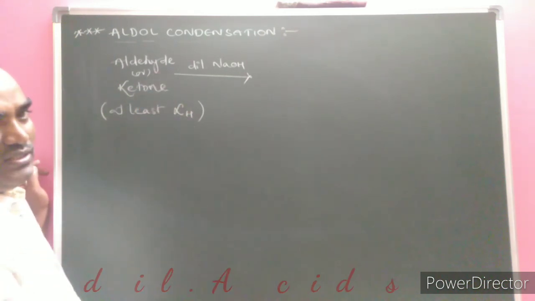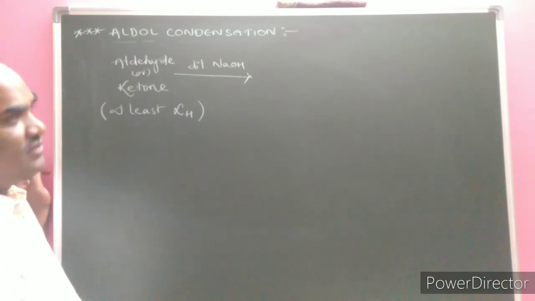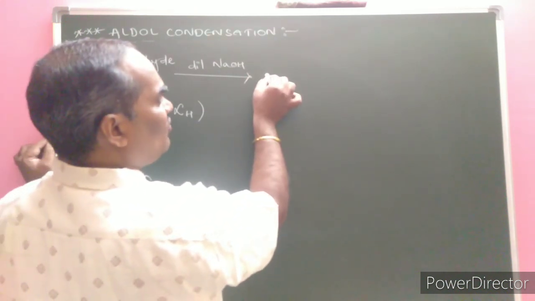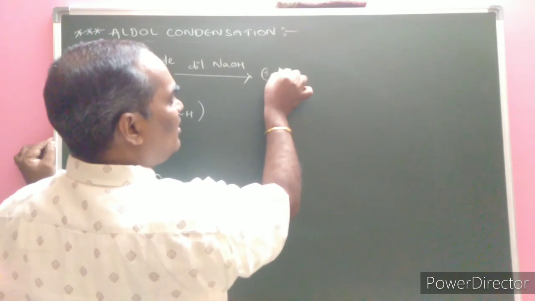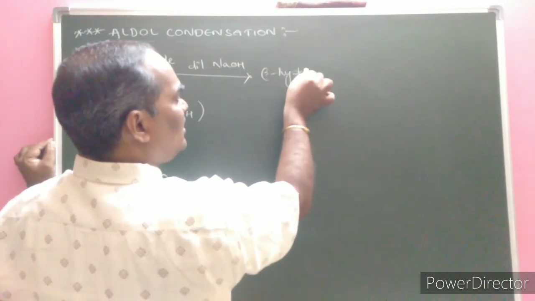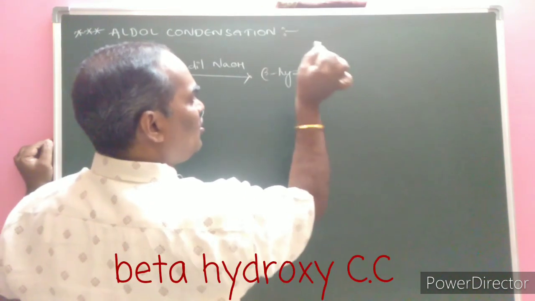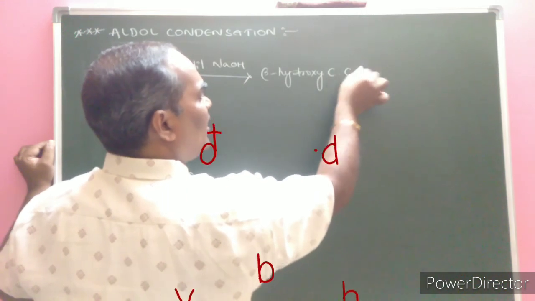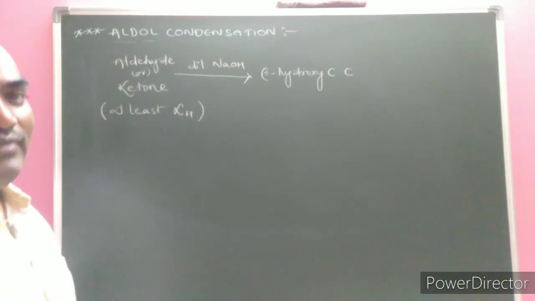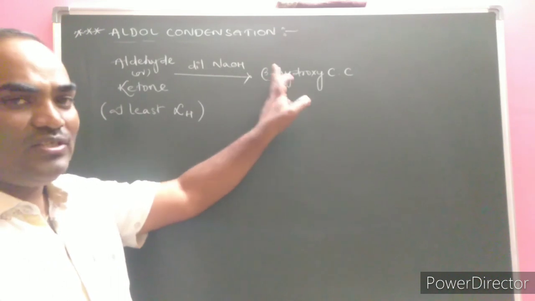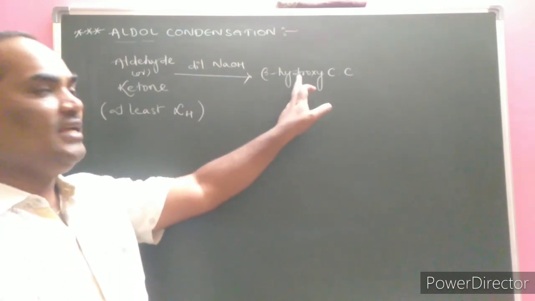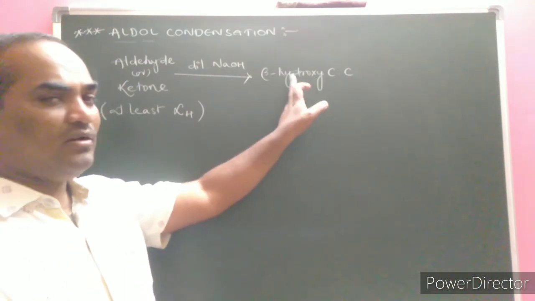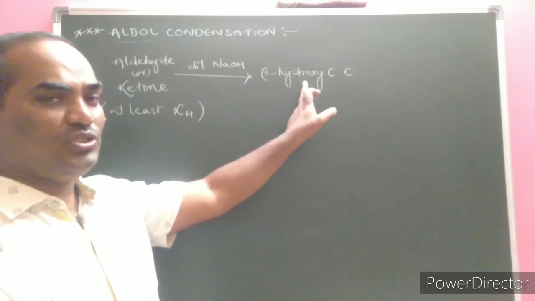Those are the conditions that we call the reagents. Then what is formed is the beta hydroxy carbonyl compound. Very important one. How can we check whether the given reaction is aldol or not? Aldol means a beta position.